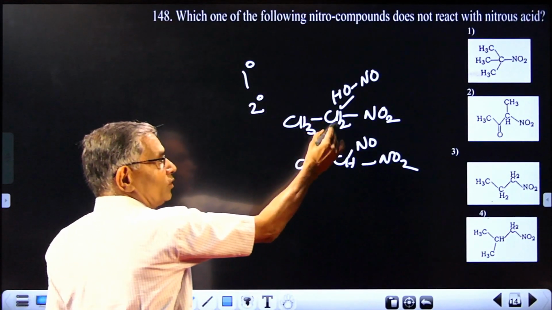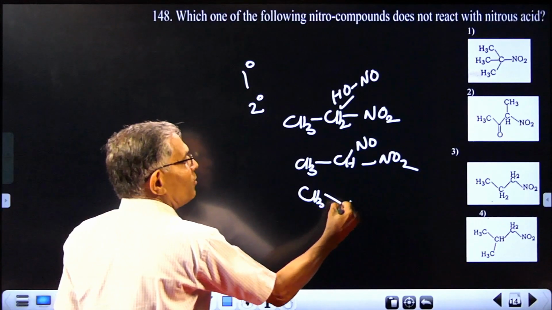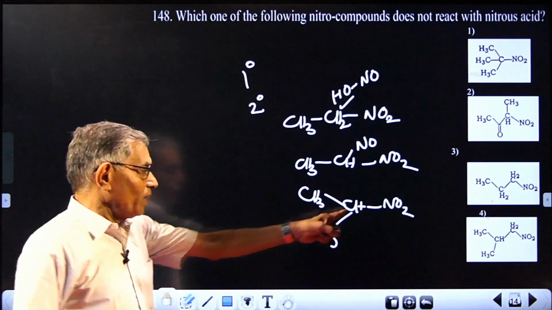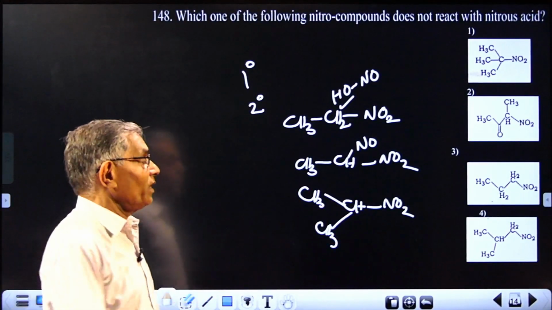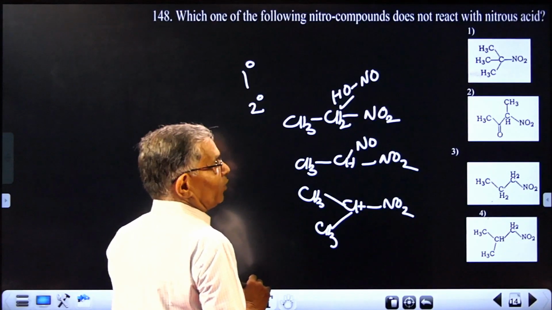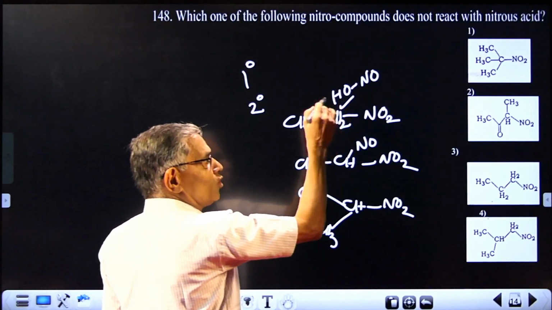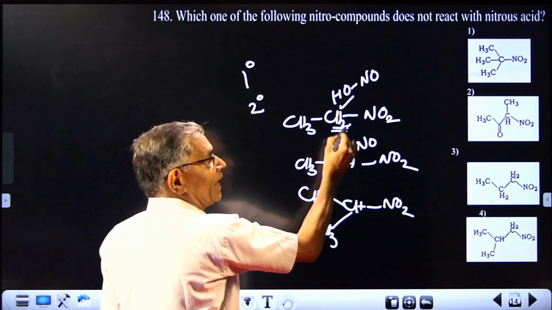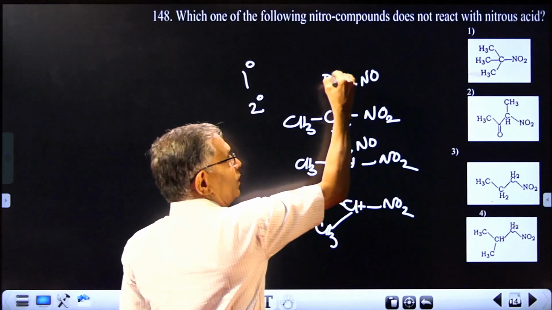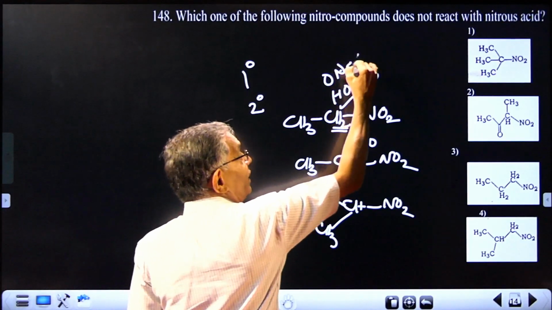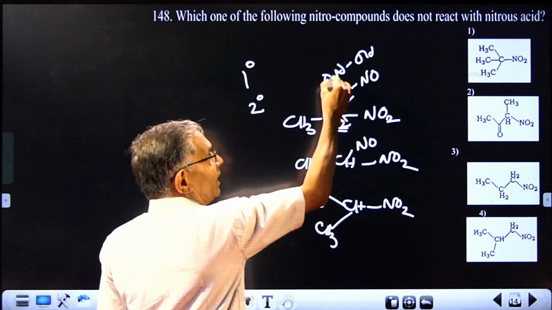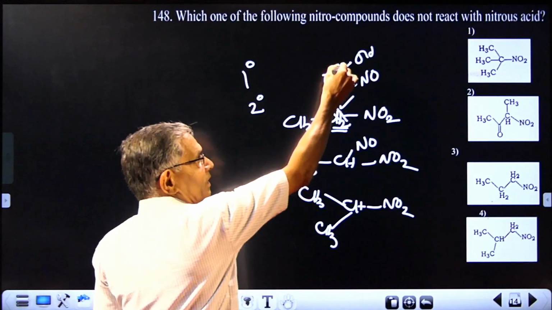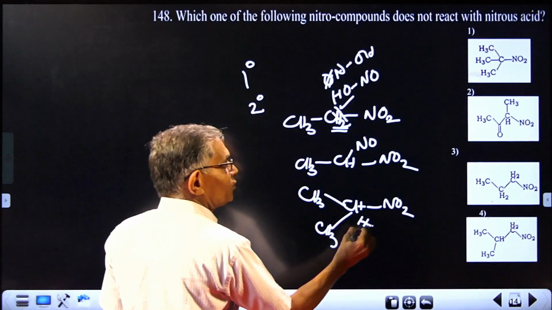If secondary, also there will be one hydrogen. In secondary nitro compound it is CHNO2 followed by CH3. Here also there is one hydrogen, that also will be used for reaction with ONOH. So in this case actually there are 2 possibilities, but the major product is the reverse one. Because there are 2 hydrogen atoms there, actually here reaction takes place as ONOH, and H2 and O will be eliminated, giving NOH. Two possibilities, but the major will be there. But in this case, it will be HONO.